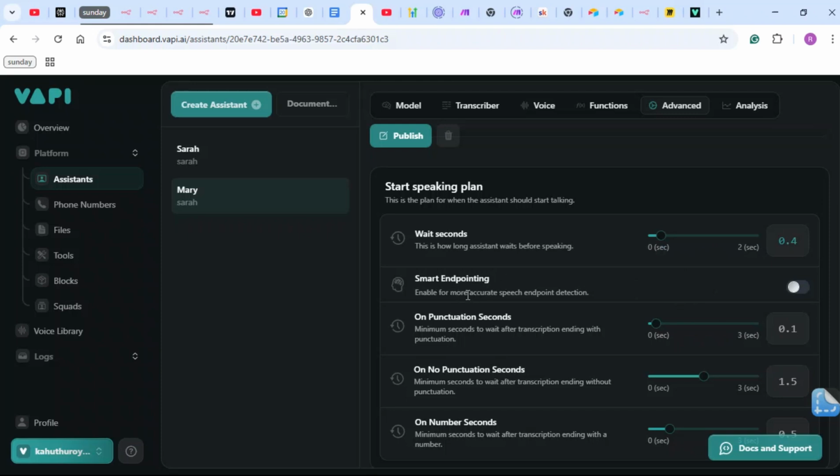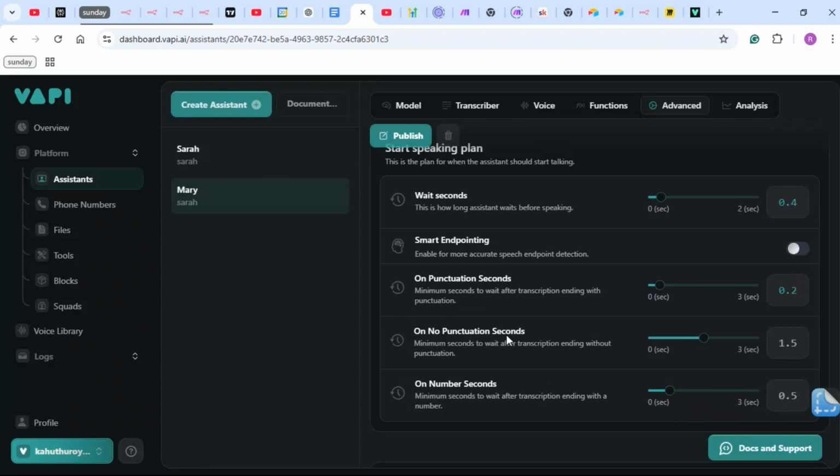Start endpoint enabled is for more accurate speech endpoint detection. I just leave this off. I have had bad experiences when I have got this on. It's kind of overdoing it. It doesn't sound human-like. On punctuation seconds is the minimum seconds to wait after a transcript ending with punctuation. I think 0.2 is good for this. This is basically the pause between punctuation. No punctuation seconds is the minimum seconds to wait after a transcript ending without punctuation.